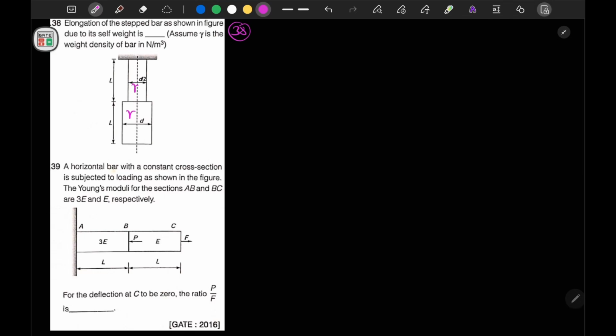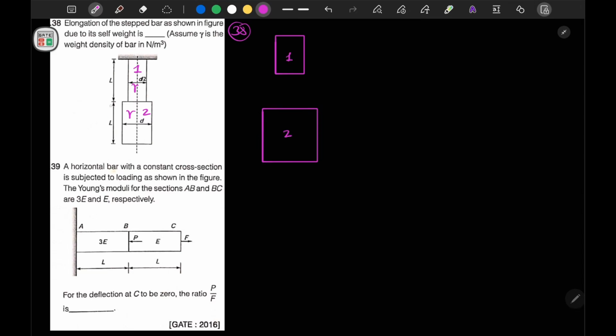Now let's say I have moved a distance of x from here, and this distance is for our first bar only, and here I have considered an element of it, dx. We have to calculate the elongation due to self weight, so I can directly apply the principle of superposition. Let me explode this bar. If we explode the bar, this will be our first part: this is bar 1, this is bar 2.